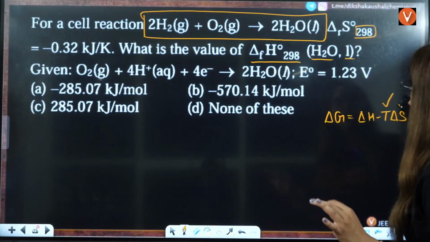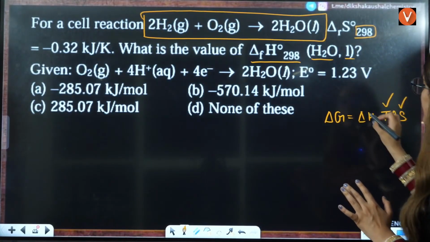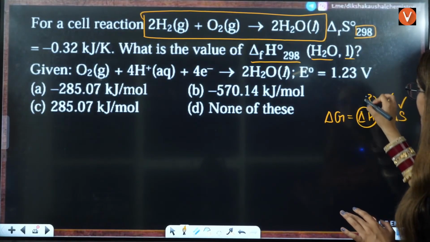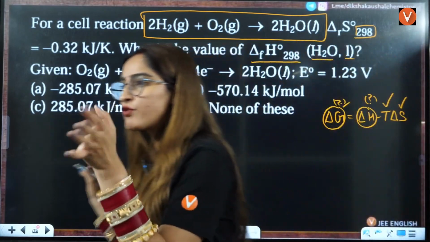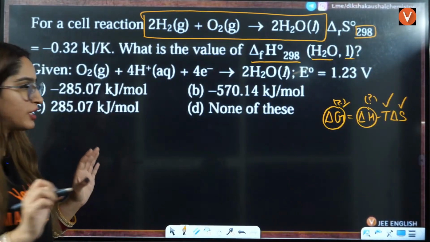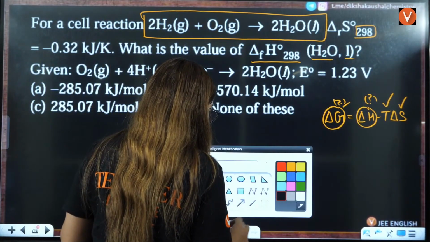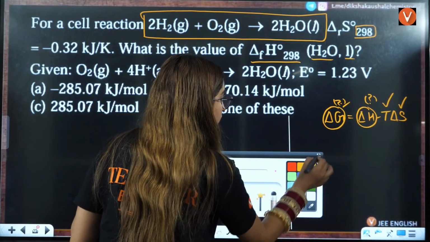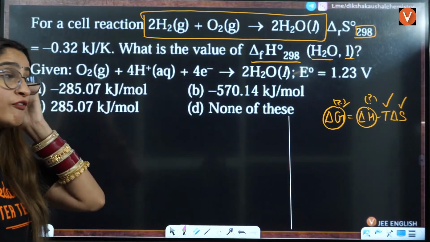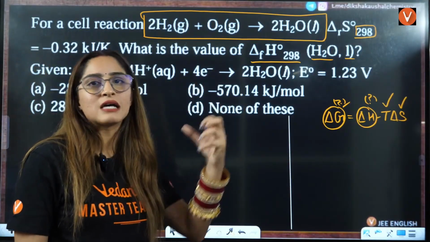Temperature is given, delta S of overall reaction is given. Delta H they are asking you, delta G also you have no idea, right? We have no idea what is the value of delta G here. Now that means we have to calculate the value of delta G here. From where we will calculate the value of delta G, right? Firstly, you should be aware of what they are asking you, right?